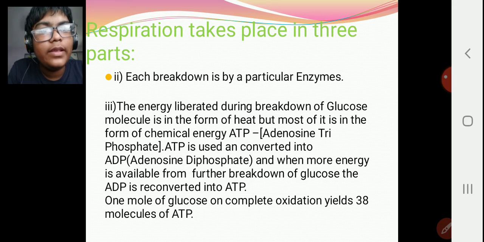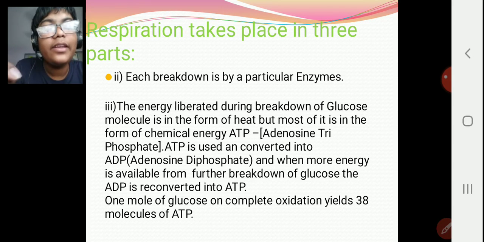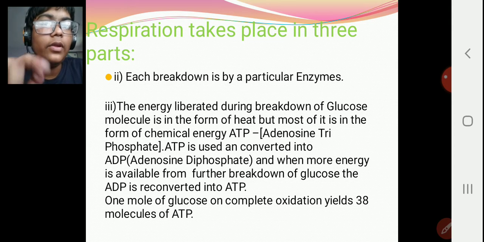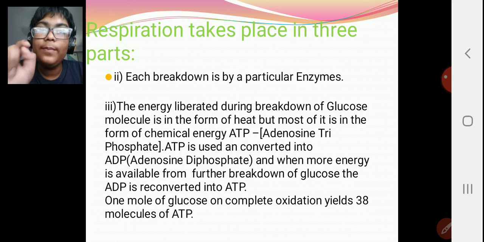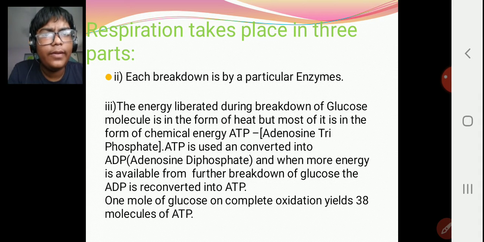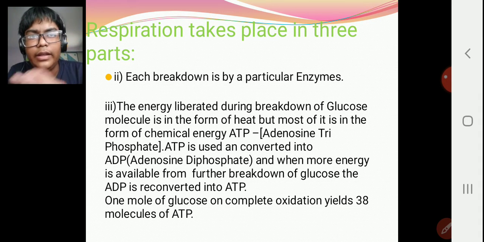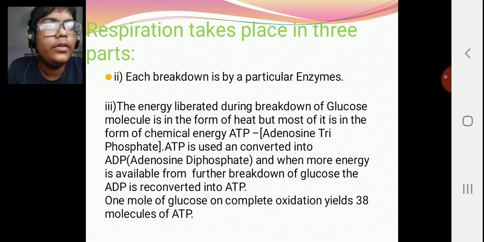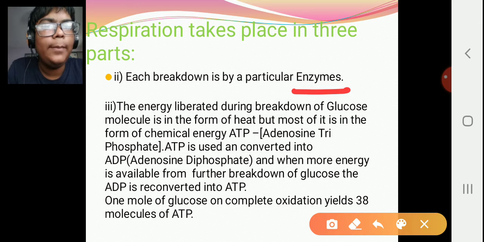The next is that respiration takes place. The next step is that each breakdown is done by a particular enzyme. Maybe a certain kind of enzyme takes one process, and another takes that process. So every breakdown is done by its own enzyme. This is the important word over here.